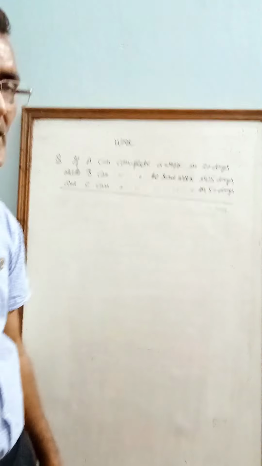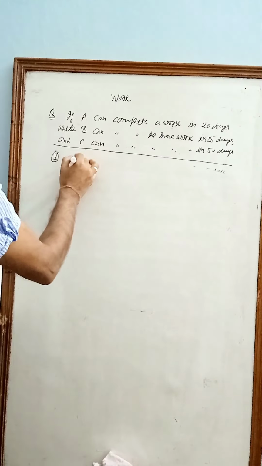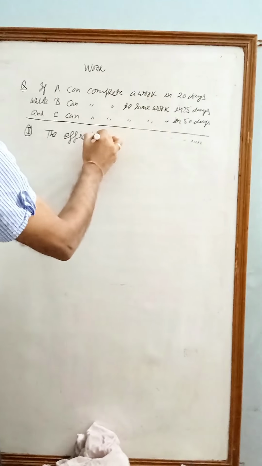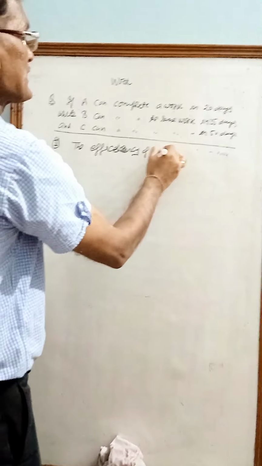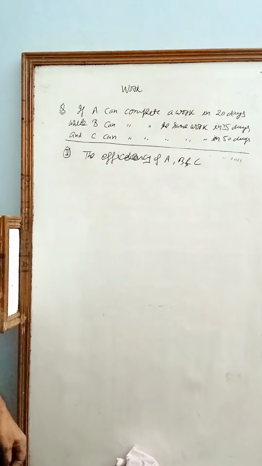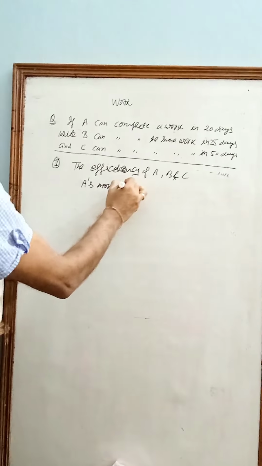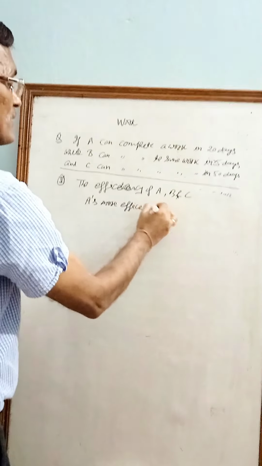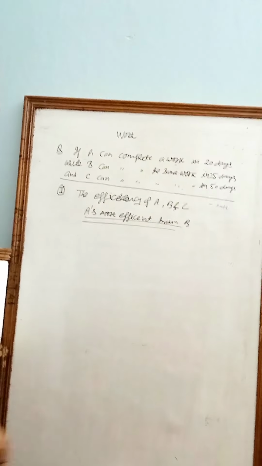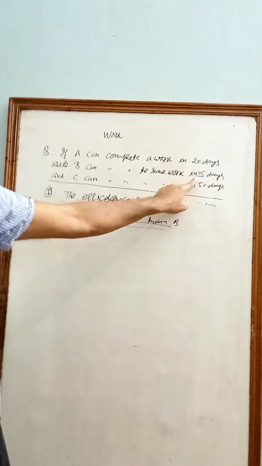Now let's take another example. If we have to find the efficiency of A, B and C. Efficiency of A, B and C means A is more efficient than B, and the ratio will be: A is doing 5% work in one day, B is doing 4% work in one day.